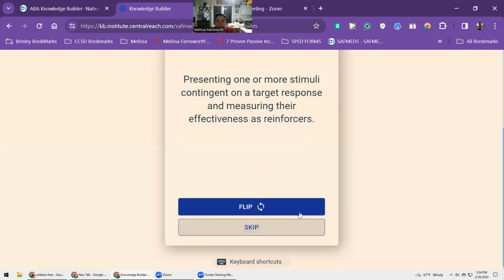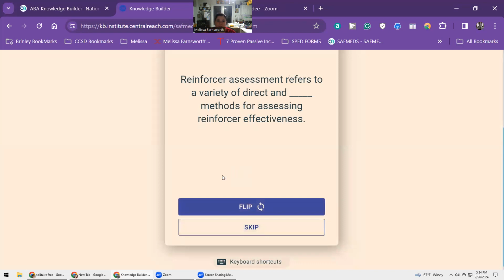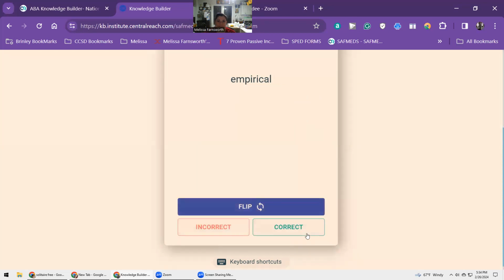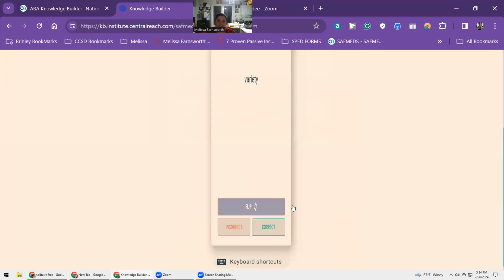Reinforcer assessment. Presenting one or more stimuli contingent on a target response and measuring their effectiveness as reinforcers. Reinforcer assessment. Nia sees a lake and signs water. Tact. Reinforcer assessment refers to a variety of direct and blank methods for assessing reinforcer effectiveness. Empirical. Reinforcer assessment refers to a blank of direct and empirical methods for assessing reinforcer effectiveness.